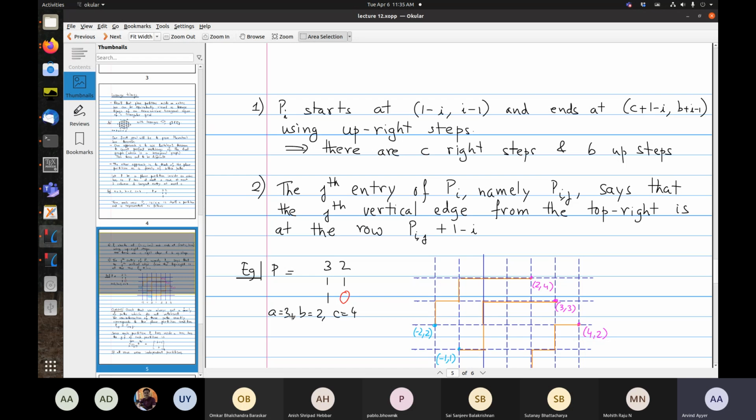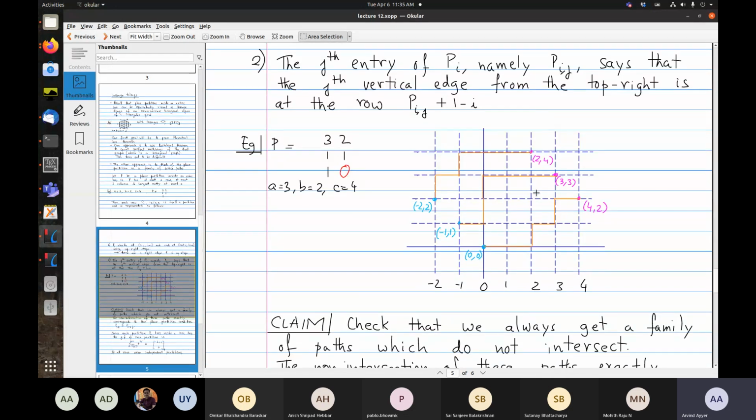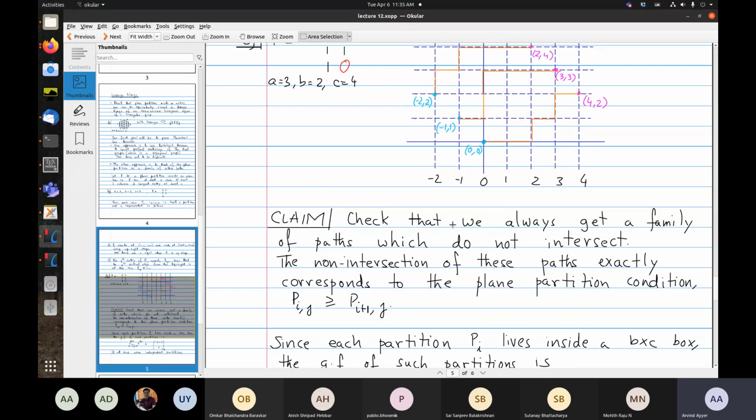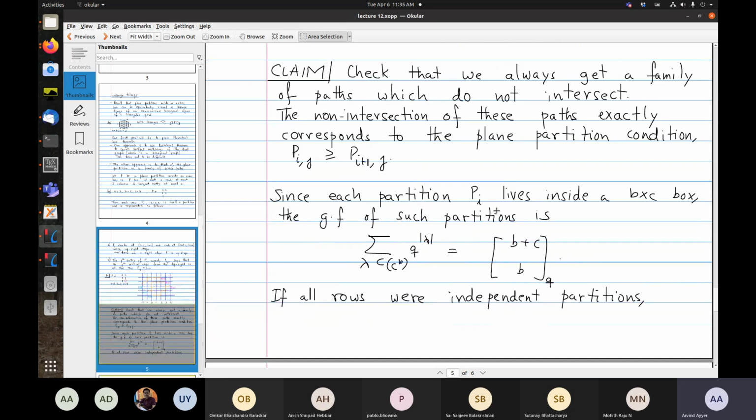So if it's an A by B by C hexagon, the number of paths will be A, and these coordinates are determined by B and C, as I showed. And I argued that you will always get non-intersecting lattice paths. I didn't prove it rigorously, but this is something that can be done.